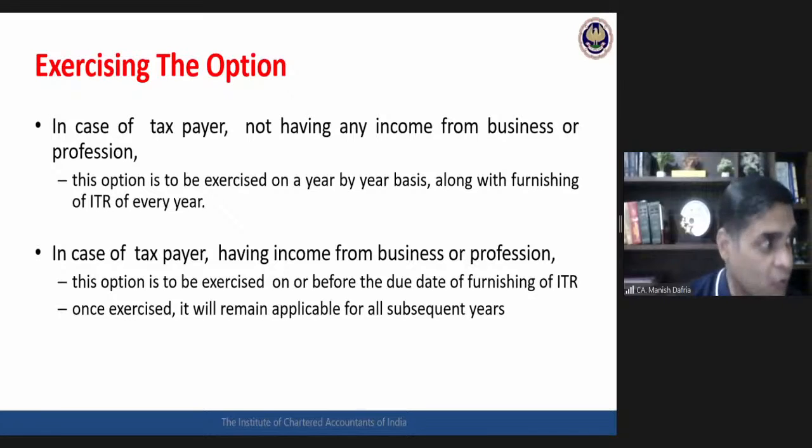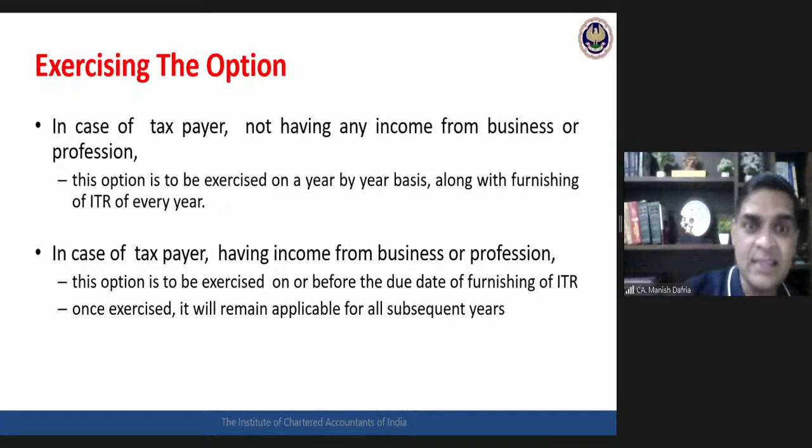And then once it has been exercised, it will remain applicable for all subsequent years. Meaning thereby, in the case of business or professional income, if you have exercised the option once, it is with you lifelong. Non-business, it is year by year. In the business case, once you have exercised, it will remain applicable for all the subsequent years.